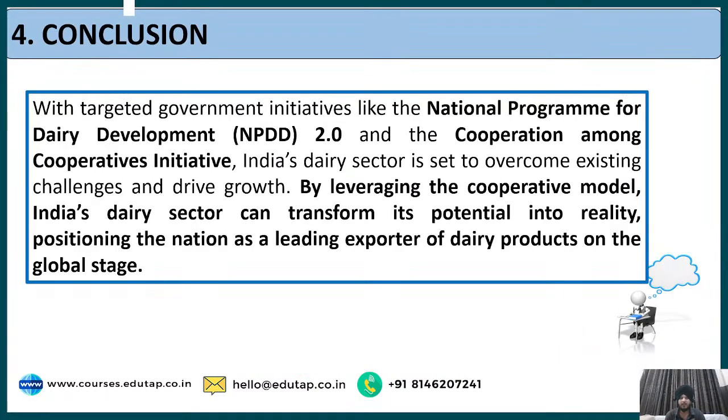Lastly, the conclusion part. With targeted government initiatives like NDP 2.0 and the Cooperation among Cooperatives initiative, India's dairy sector is set to overcome existing challenges and drive growth. By leveraging the cooperative model, our dairy sector can transform its potential into reality, positioning India as a leading exporter of dairy products on the global stage. So some conclusion of this type you can write as a part of your answer, but as I always say, you should write your own version of the conclusion for the sake of practice.